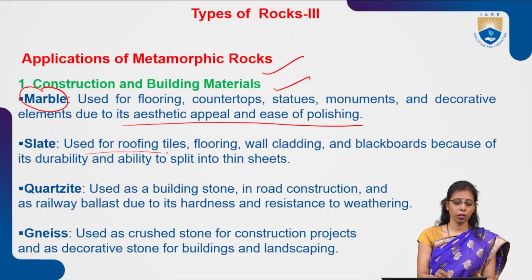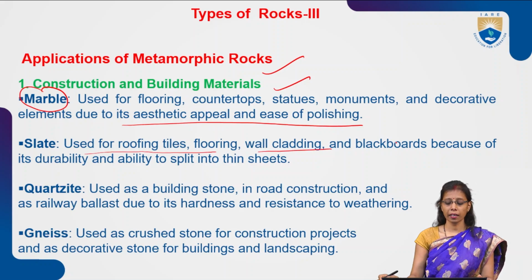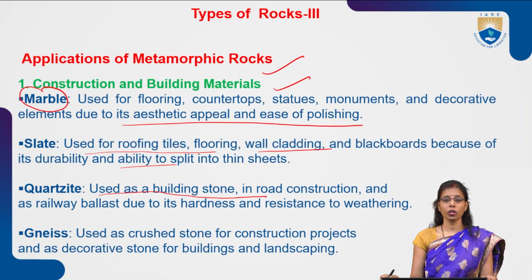Now slate is used for roofing tiles, flooring, wall cladding, and blackboards because of its durability and ability to split into thin sheets. Now quartzite is used as a building stone. Quartzite is a kind of metamorphic rock used as a building material, in road construction, and as railway ballast due to its hardness and resistance to weathering.